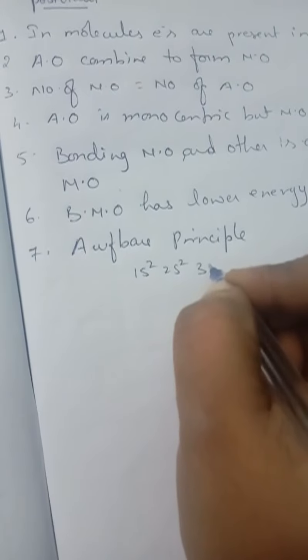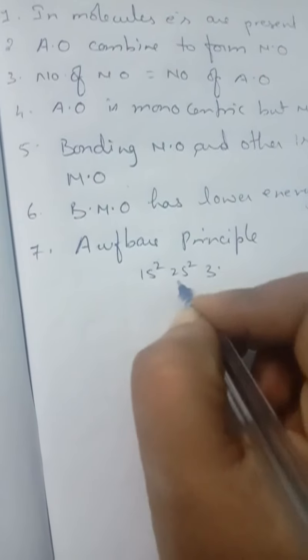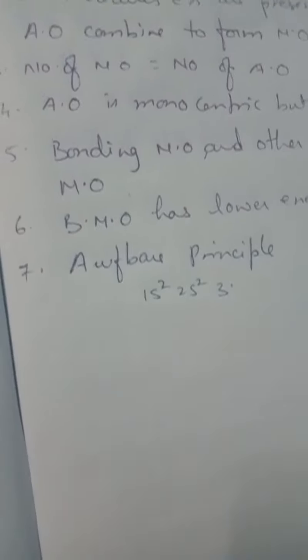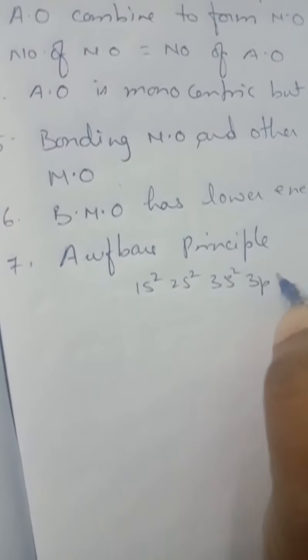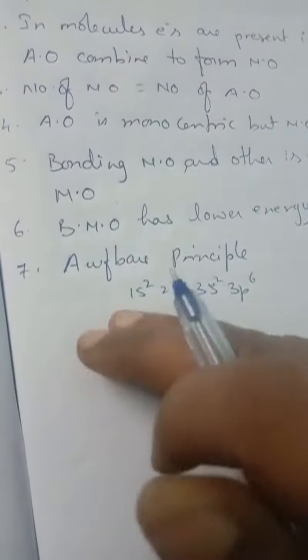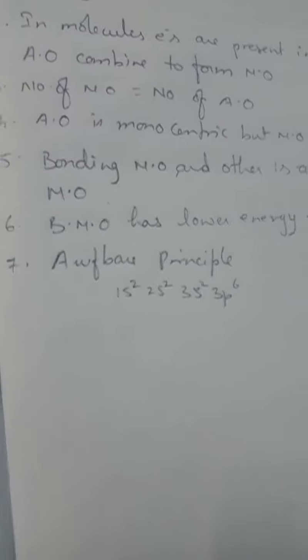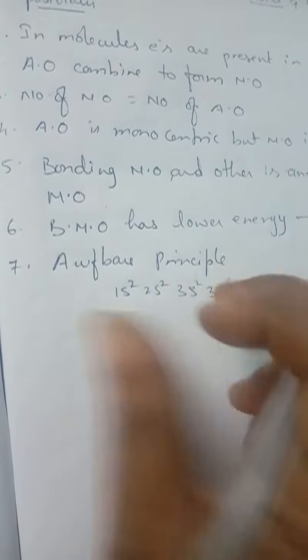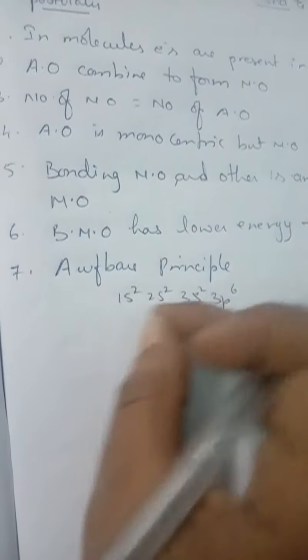For example, 1s2, 2s2, 3s2, 3p6, and so on, in increasing order of their energy levels. Based on this Aufbau principle, we fill the electrons in this way.